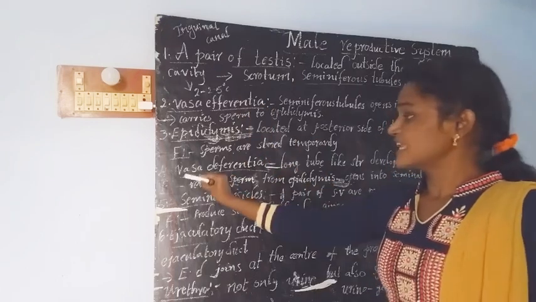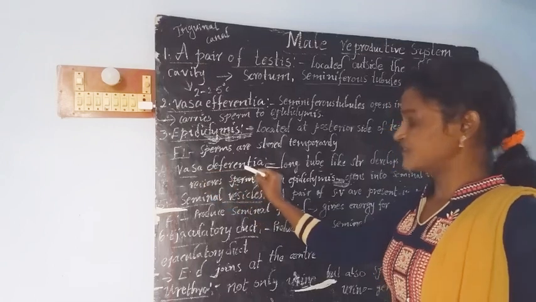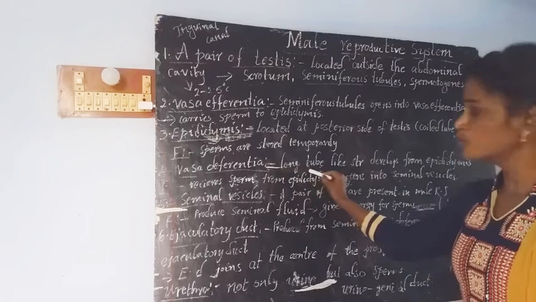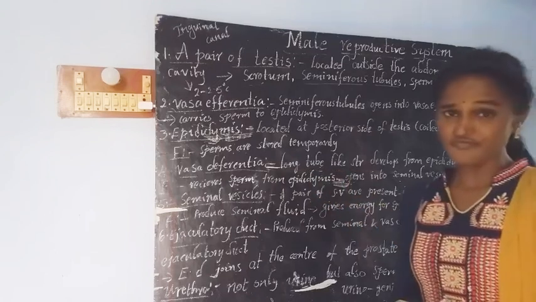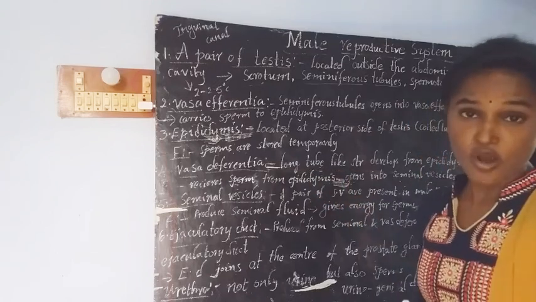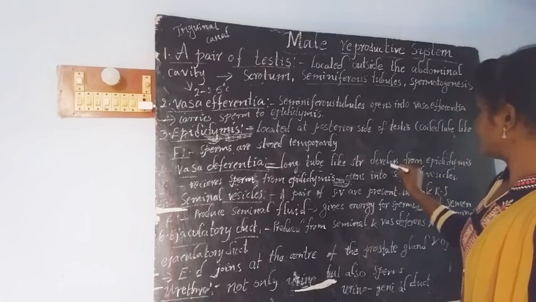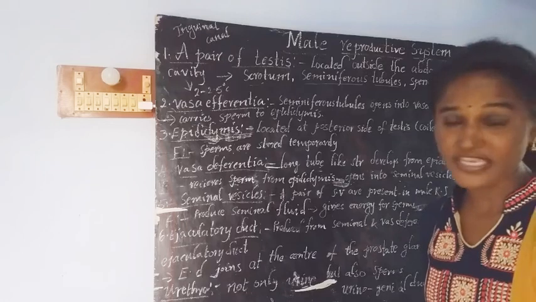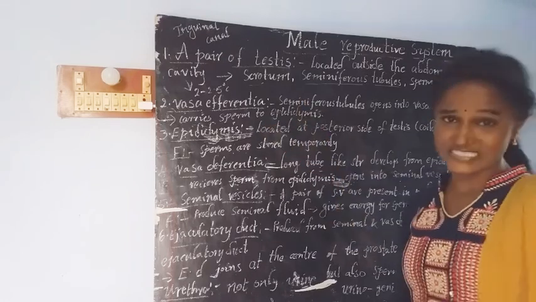After that, the next part is the vasa deferentia. The vasa deferentia is a long tube-like structure and develops from the epididymis. From where is it developing? From the epididymis it is developing.